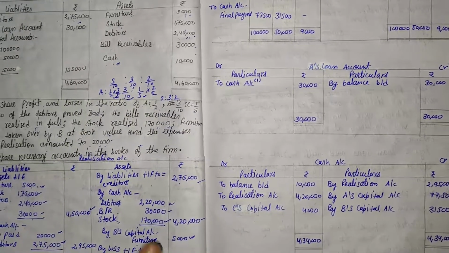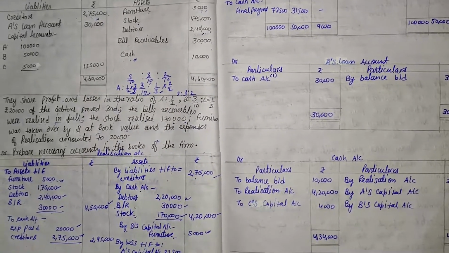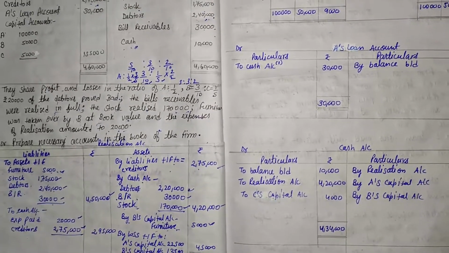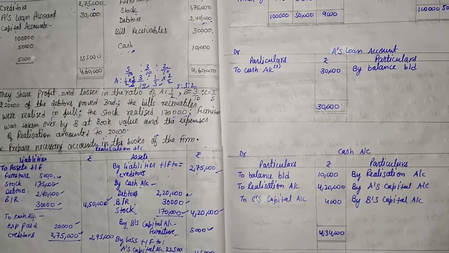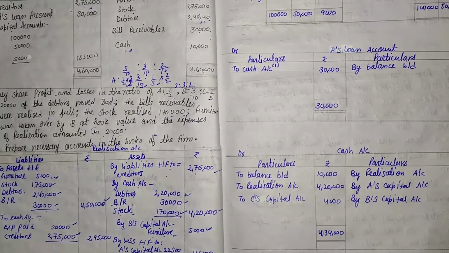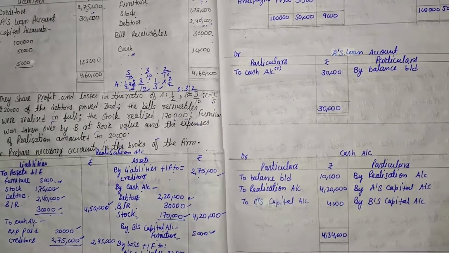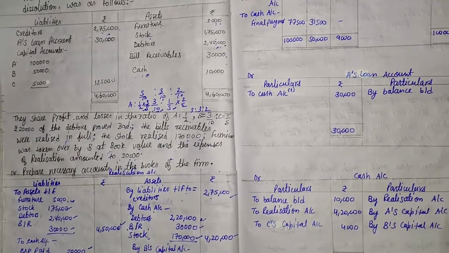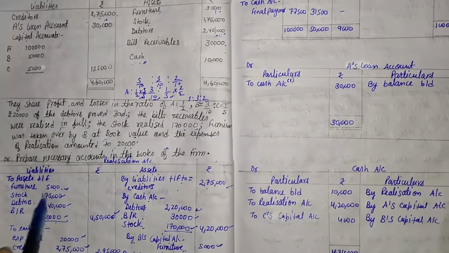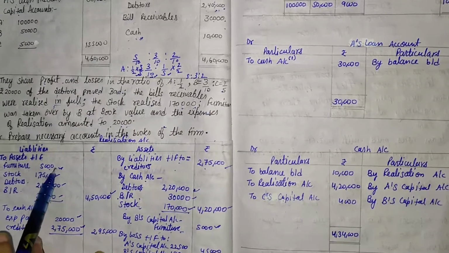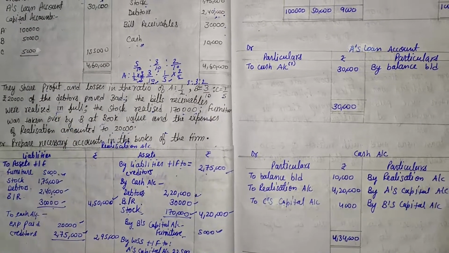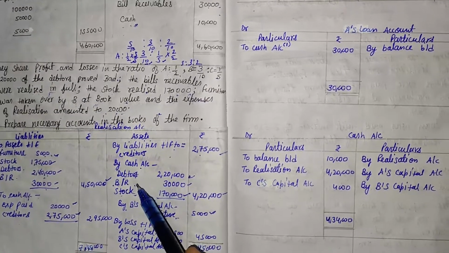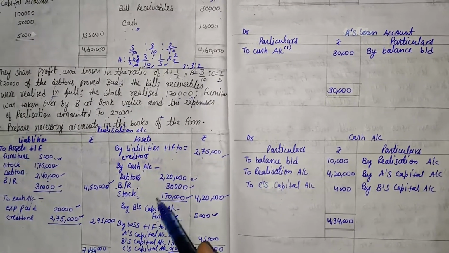So what are the overall steps to solve the realization account? First of all, assets are transferred except cash. The second step is all liabilities are transferred except partners' capital, general reserve and partners' loan. Then the third step is all the assets realized, that is given in the additional information. Whether assets are realized in the market or the partner has taken over.